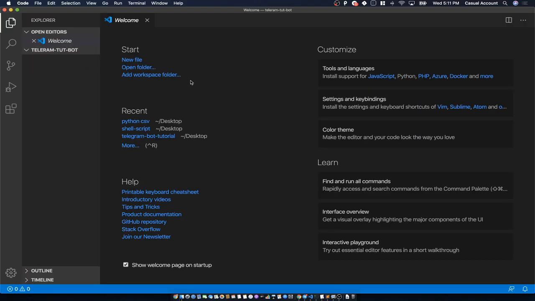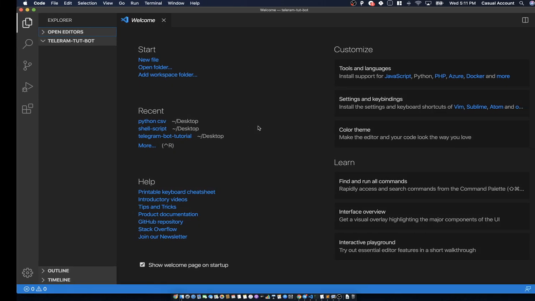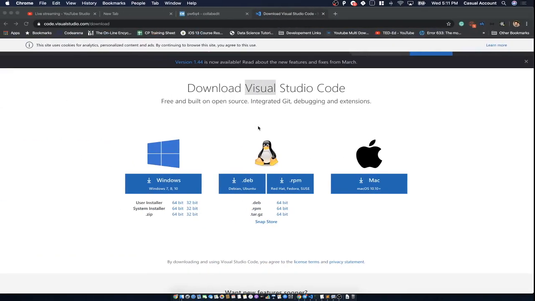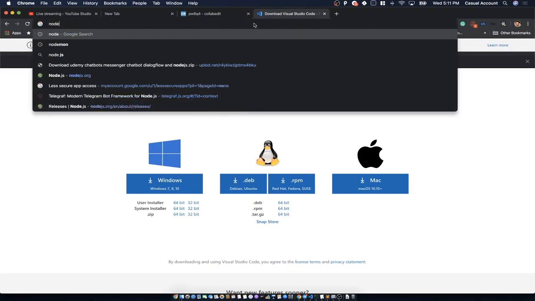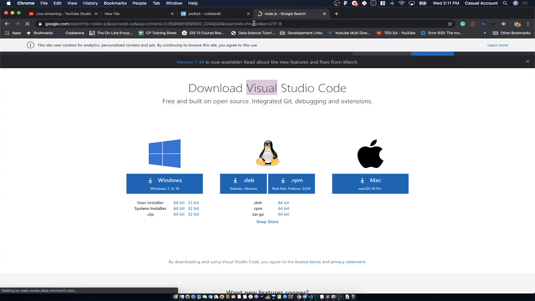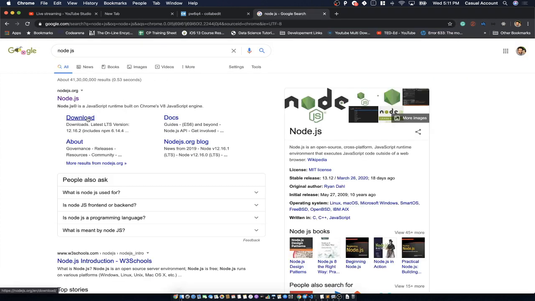So now this particular folder is opened in our editor, and now we have to create some files and download some other stuff. For example, we haven't downloaded the Node.js library, we haven't downloaded the Telegraph API, right? So in order to download the Node.js library, we'll go back to our browser and search for Node.js, and you will see this download link.